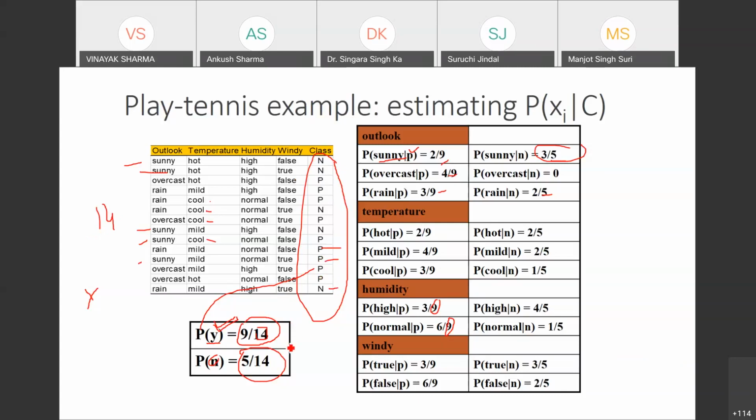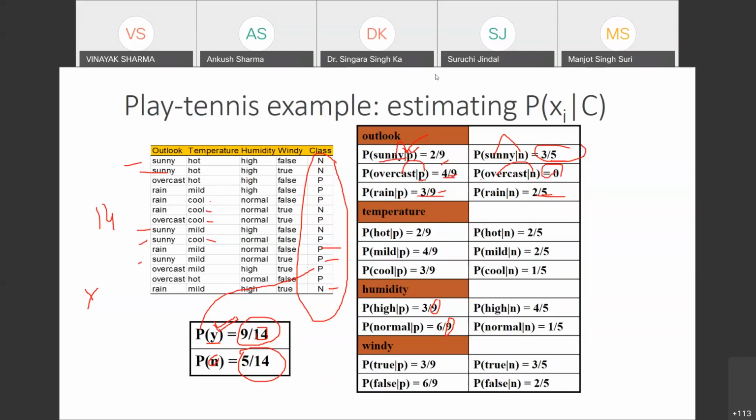Then after this one we have to find out the probability of each feature value with respect to the class. So we'll find the probability of Sunny with respect to P, and the probability of Sunny with respect to N. Then the probability of overcast, because for the outlook feature we have 3 values: sunny, overcast, and rain. Overcast with respect to P is 4/9, and with respect to N we have no negative value, so its probability is 0. And for rain we have the same case, 3/9 and 2/5.